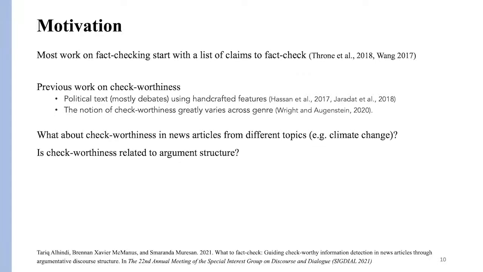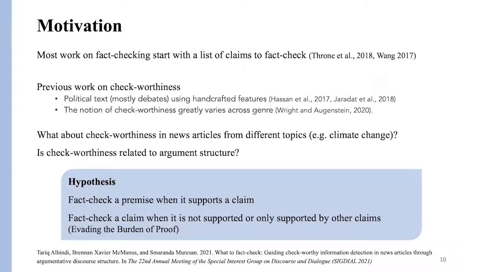And we want to look at whether check-worthiness is related to other aspects besides the text itself, like argument structure. Our hypothesis in that regard is that fact-checkers tend to fact-check a premise when it supports a claim, and fact-check a claim when it is not supported or only supported by other claims, which is an example of the evading the burden of proof fallacy.